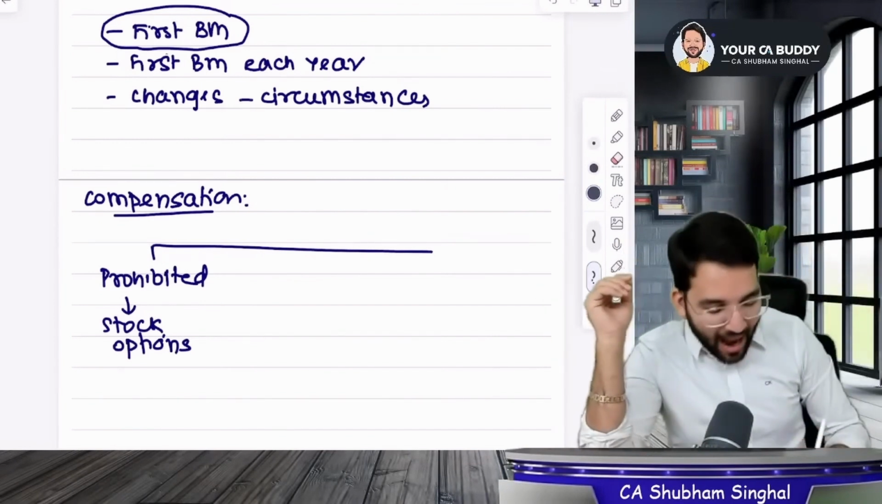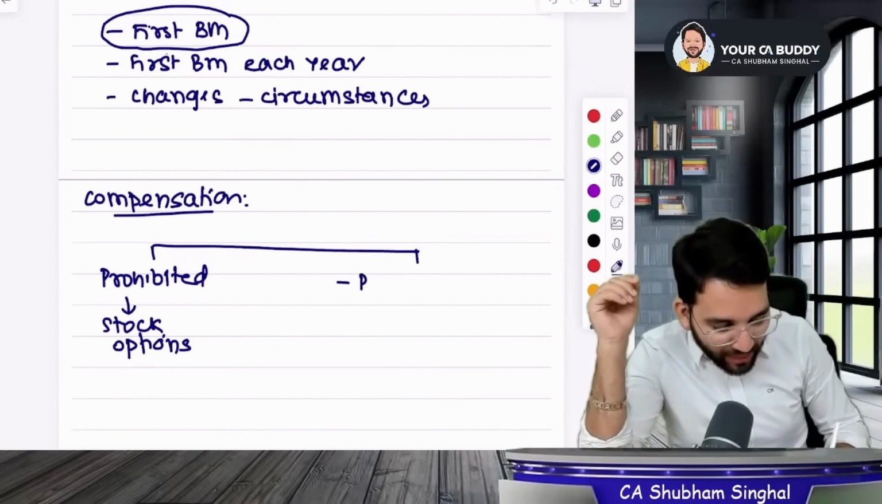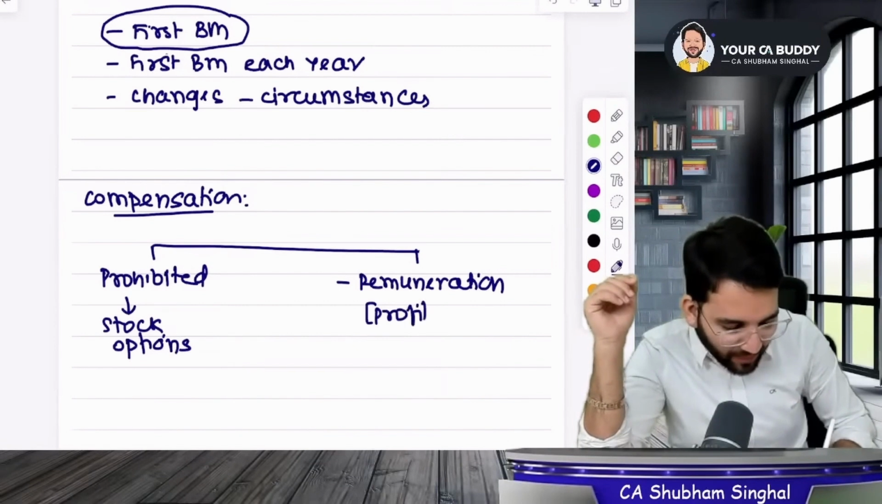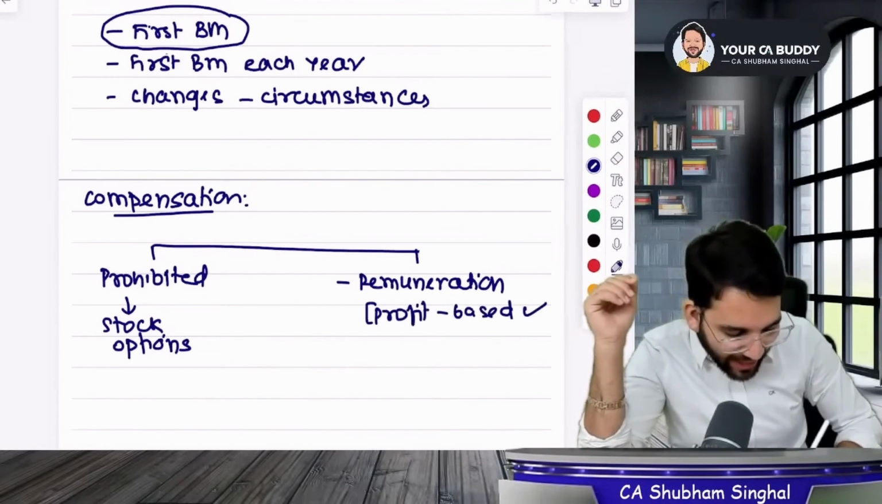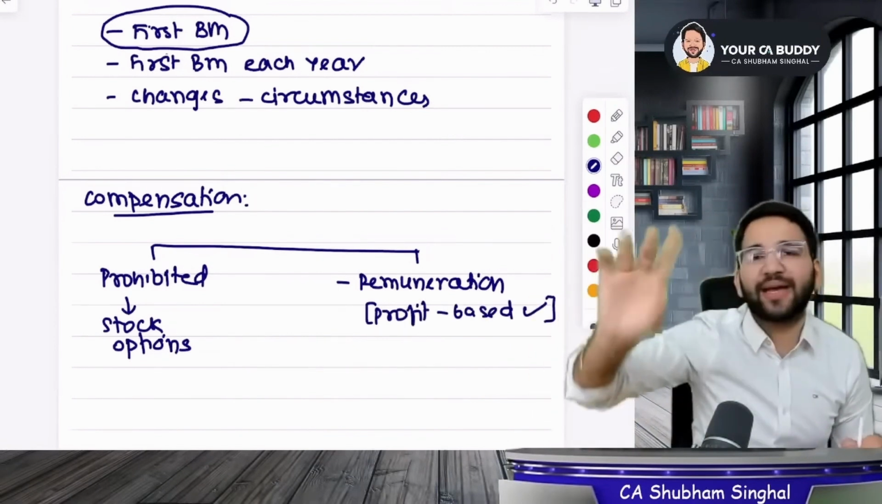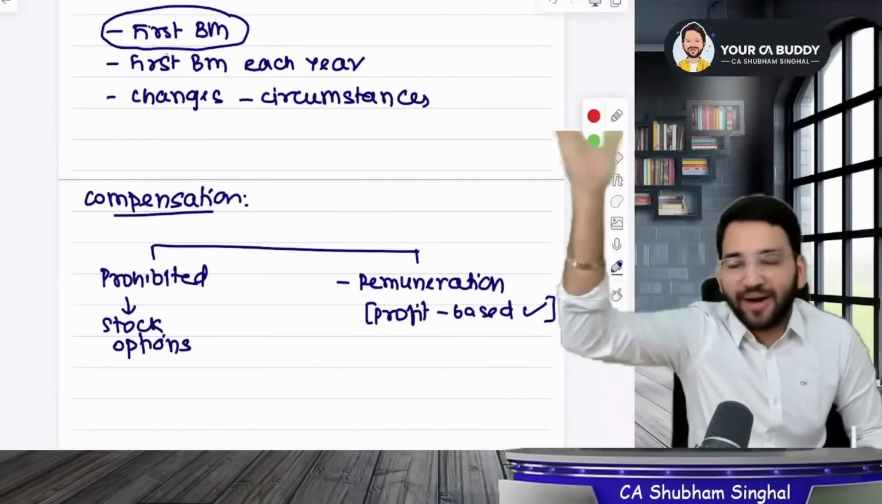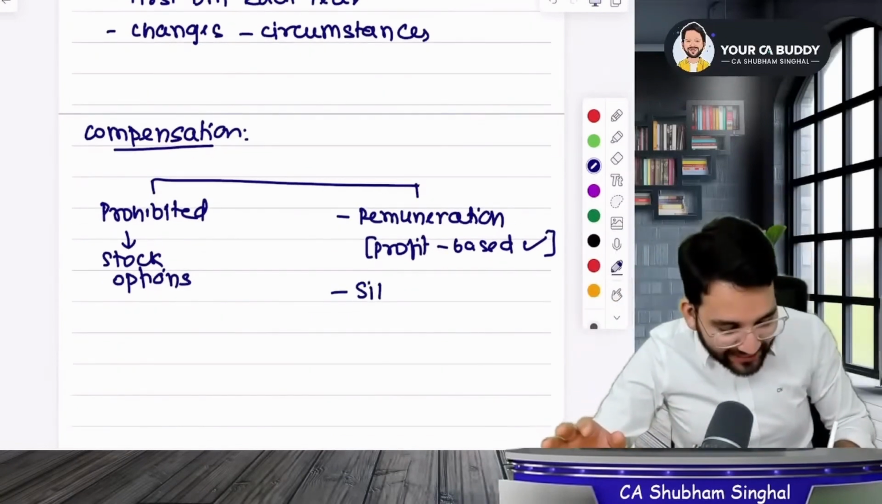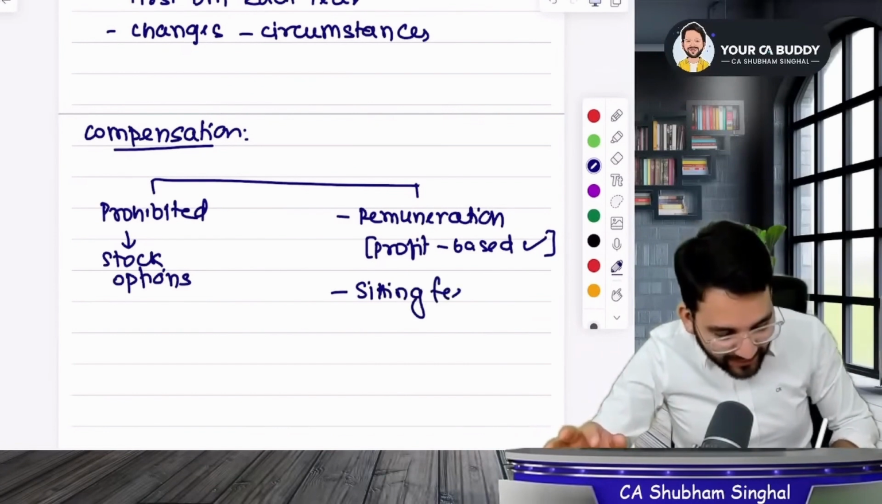So what can be given to independent directors? You can give the director a remuneration. Giving remuneration means you can give them their salary. It can be profit based. There is no issue with that. This means that he will get a certain percentage of the profit made. Second is that you will have to give him his sitting fee. Now here the sitting fee means the money for sitting.